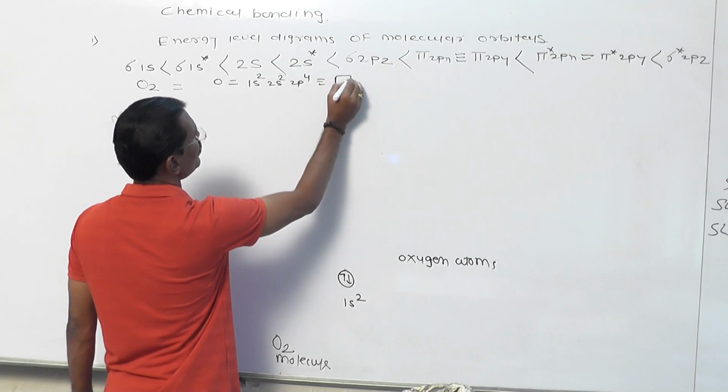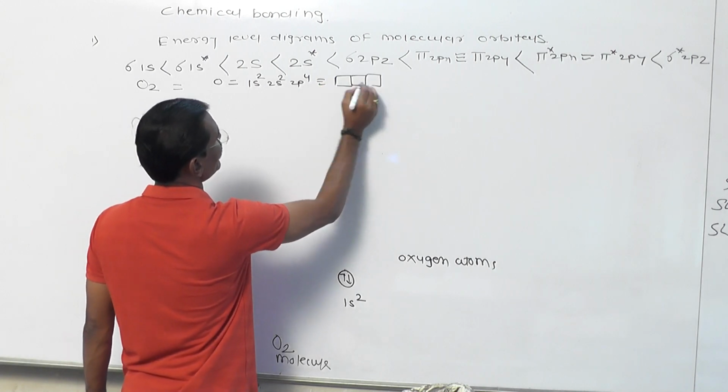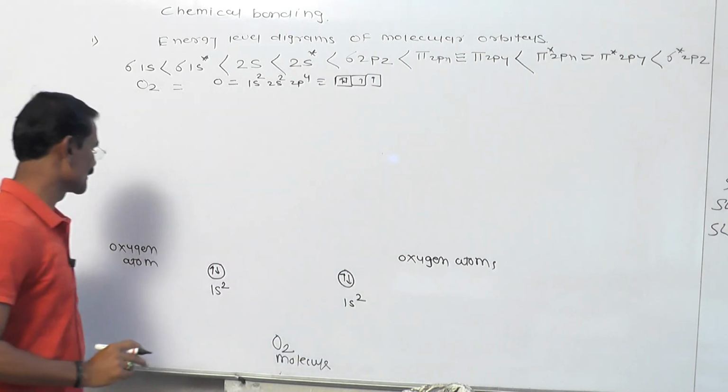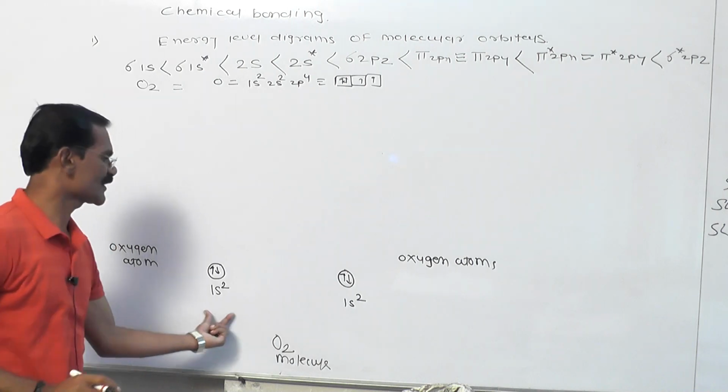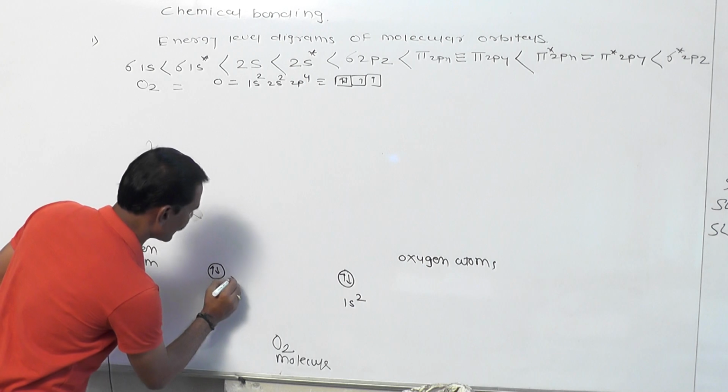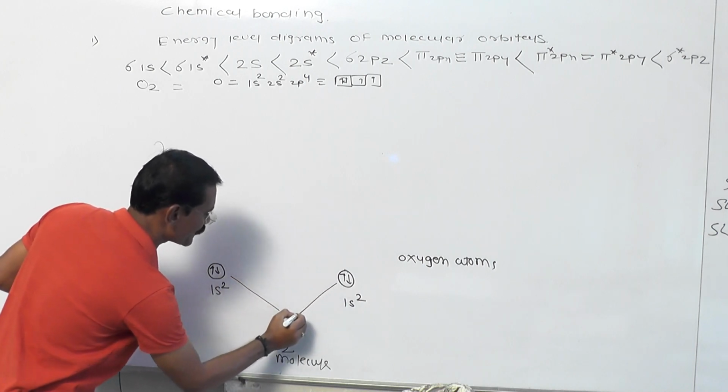This is the first orbital. In 2p4 we write like this: 1, 2, 3, and this is the 4. 1s2, 2s2, 2p4. The 2 electrons are present in the 1s2 orbital. This is the 1s2 of another oxygen atom. These overlap on each other, and after overlapping they give 2 molecular orbitals.